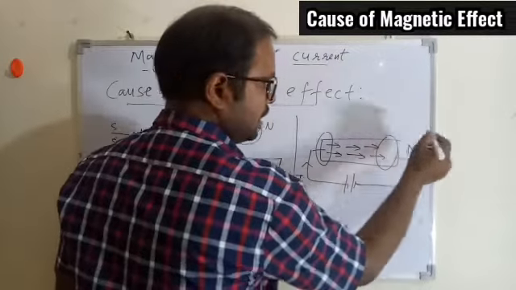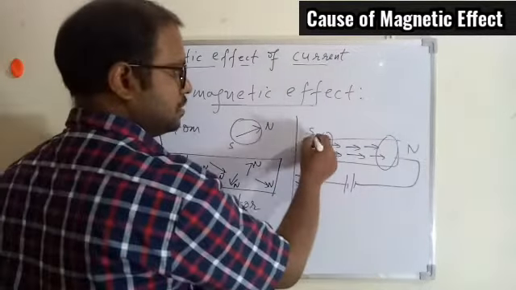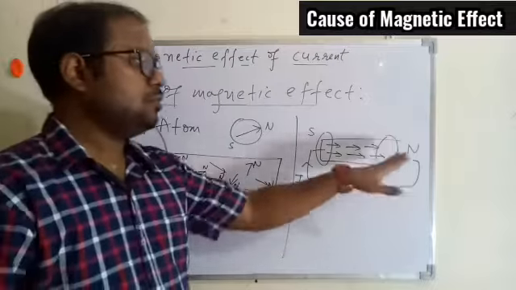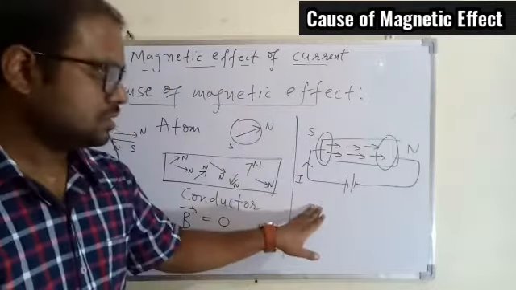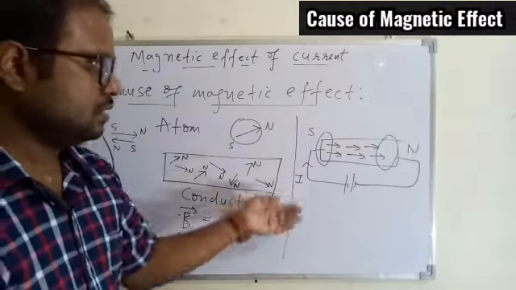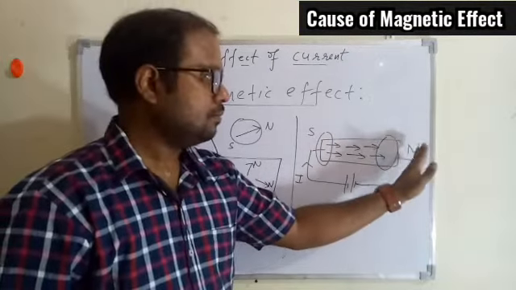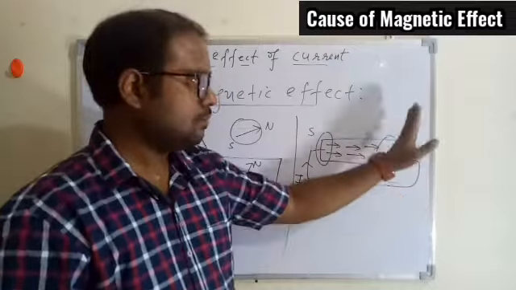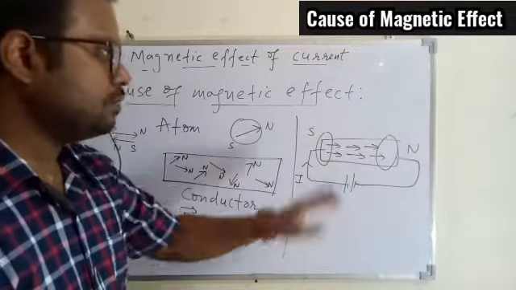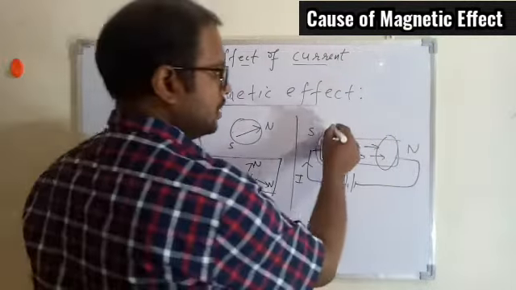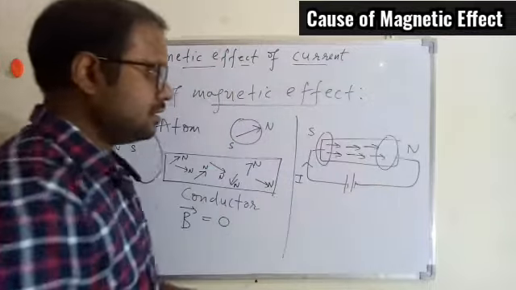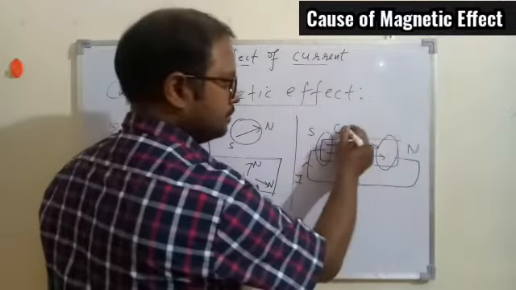So now the conductor has one side north and one side south. Which will be north and which will be south, we are not going to discuss today. So it is not the way it is shown to you, but somehow one side of the conductor will start behaving as a north, another side will be behaving as a south. So now this conductor is behaving as a magnet.